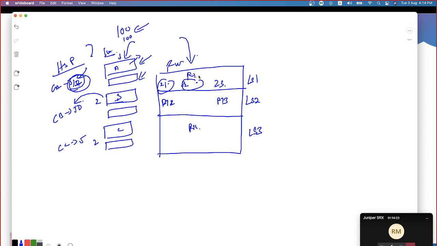Okay, so interfaces provide connectivity, keep in mind. Zones allow us to group the set of interfaces so that you will be able to apply policies to the interfaces which require the same level of treatment. Routing table or routing instances allow you to create multiple instances of the routing table. Policy is required for permitting or denying the traffic. Logical systems help you to slice the physical firewall into multiple logical firewalls.